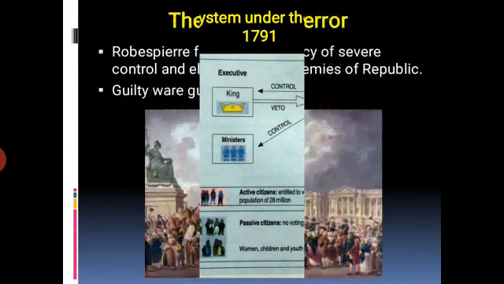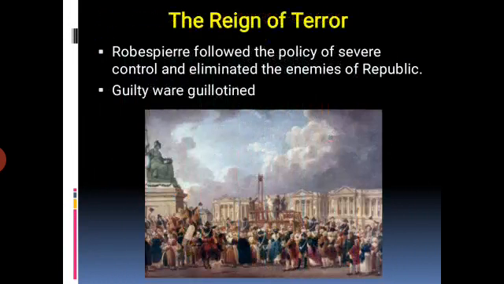Students, next one, the reign of terror. Listen, students, the reign of terror. The period from 1793 to 1794 is referred to as the reign of terror in France. Robespierre, listen students, who was Robespierre? Robespierre was the leader of the Jacobin club. Robespierre followed a policy of severe control and punishment.